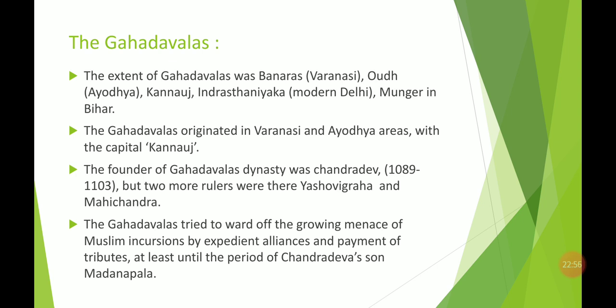This continued up to Madan Pal, the son of Chandradev. Up to the reign of Madan Pal, they were trying to cope with the Muslim invasions and protect their territories from these incursions.